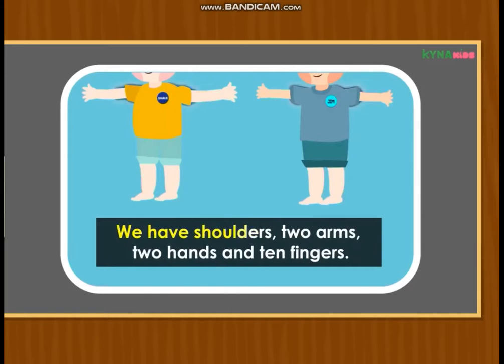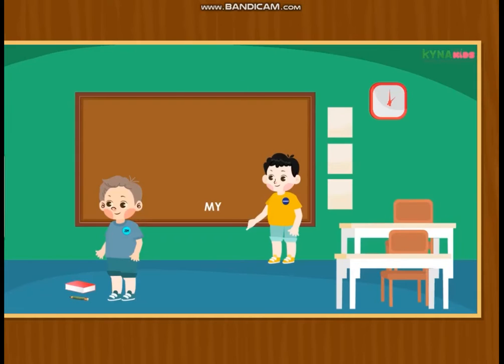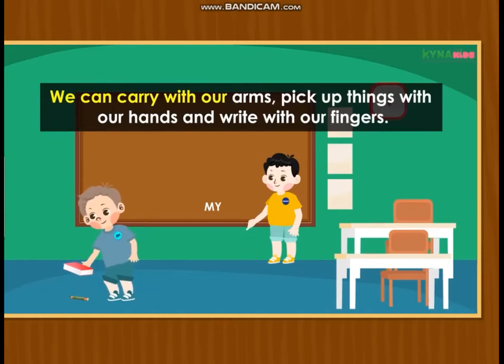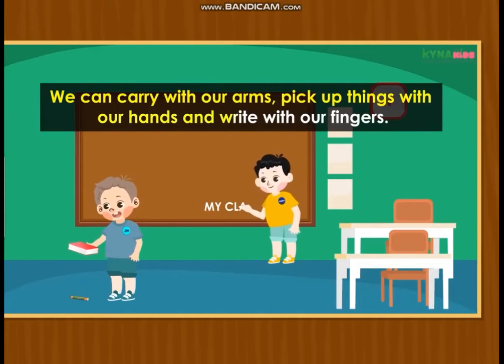We have shoulders, 2 arms, 2 hands, and 10 fingers. We carry with our arms, pick up things with our hands, and write with our fingers.